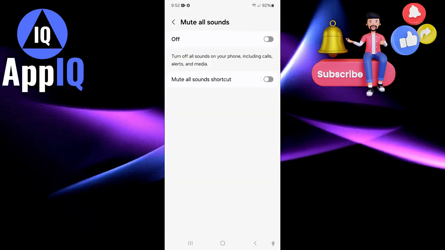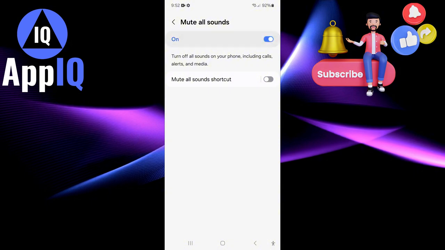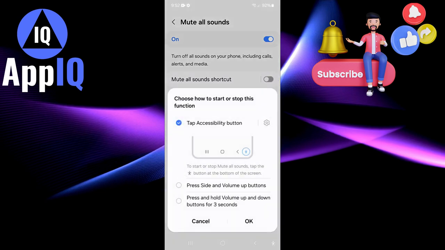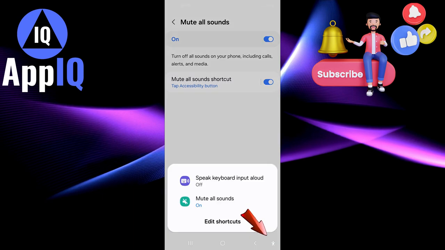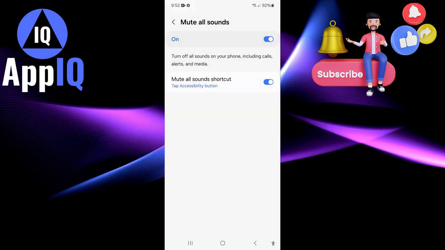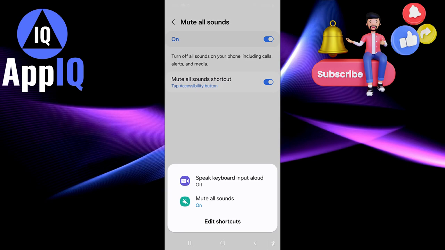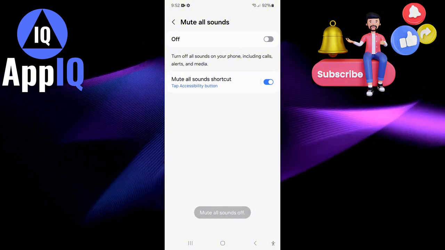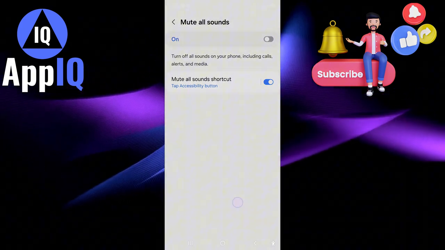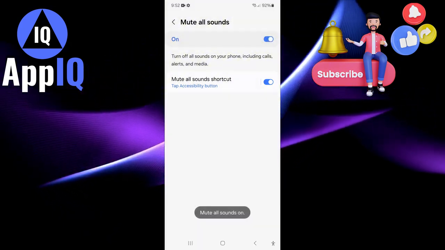If you tap on that, you have the option to turn this on, and that will allow you to mute all sounds. You can also enable the shortcut by tapping on the accessibility button there, and whenever you want to turn it on or off, you can easily enable that feature so that you can mute all sounds on your phone. So you can tap on it, you'll have the option to turn it on, and this will mute all sounds for you as you wish. And that's it. Very easy and very simple.